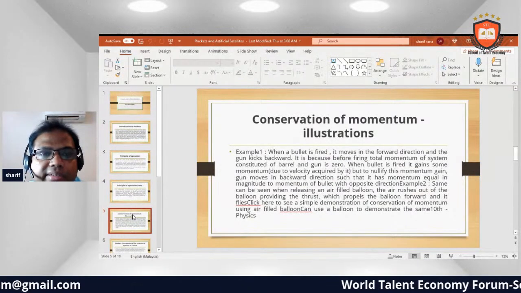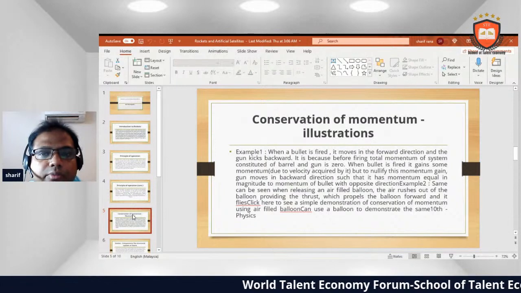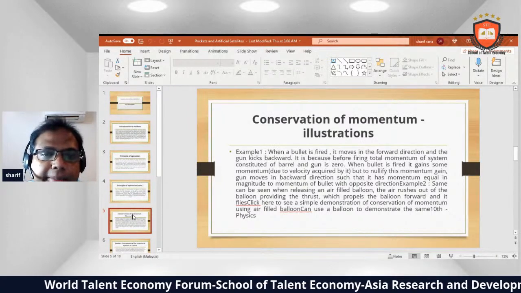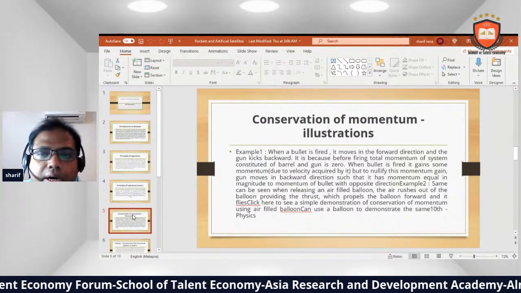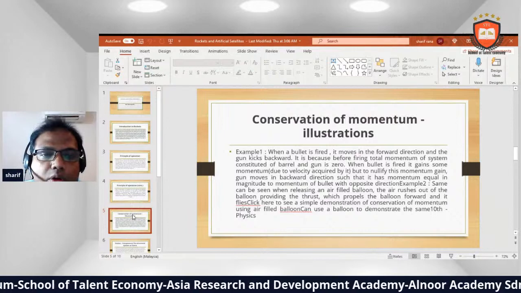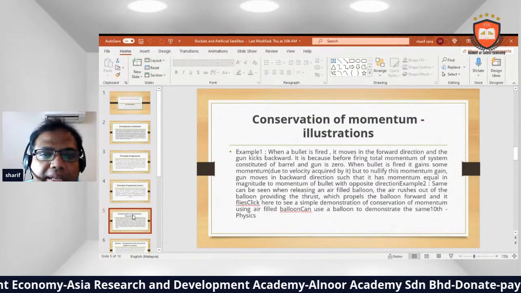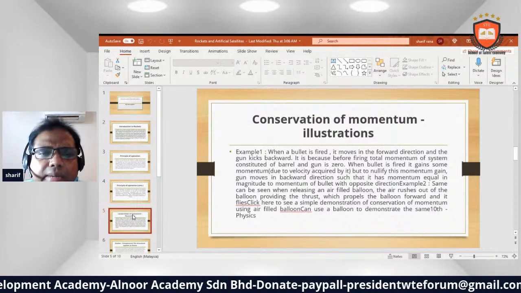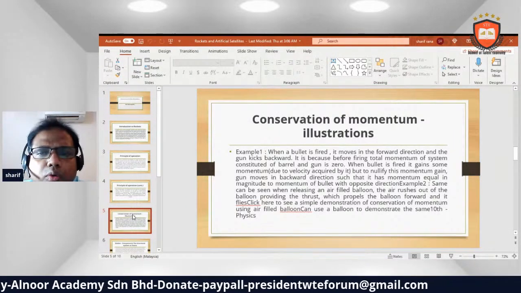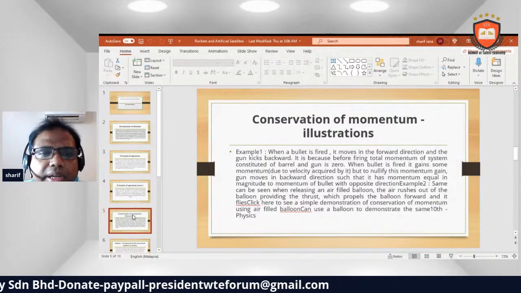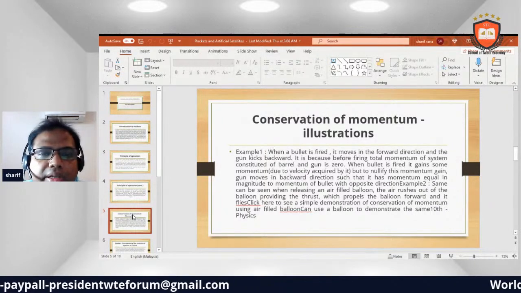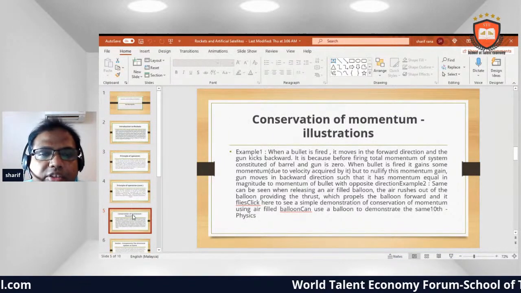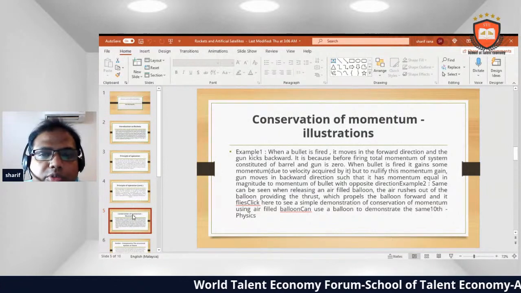Conservation of momentum. Example: when a bullet is fired, it moves in the forward direction, and the gun kicks backward. It is because before firing, the total momentum of the system constituted of the bullet and the gun is zero. When the bullet is fired, it gains some momentum, but to nullify this momentum gain, the gun moves in the backward direction such that it has momentum equal in magnitude to the momentum of the bullet, with opposite direction.